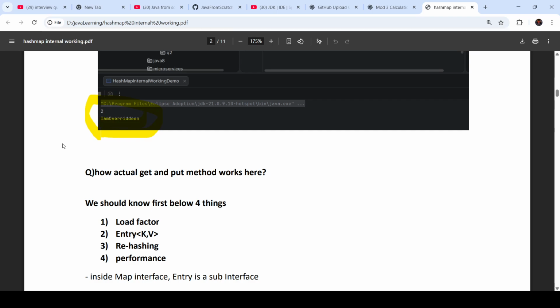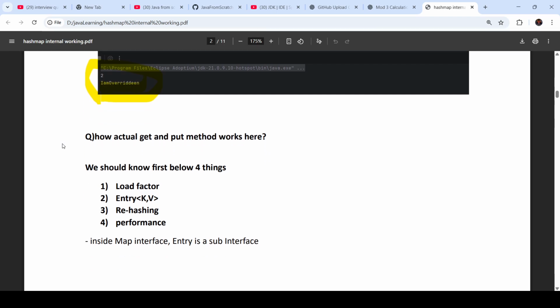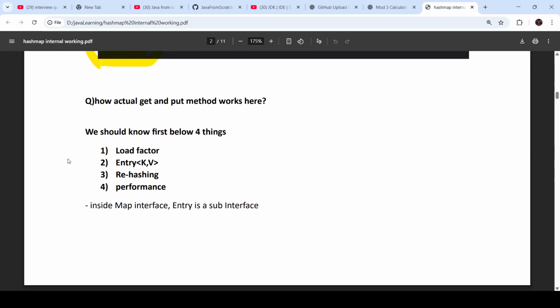Perfect. So how the actual get and put methods work, that is the internal representation of the map, how it is working exactly, that part we will see. Before proceeding with that, we should know these four things: load factor, entry of key and value, rehashing, and performance.